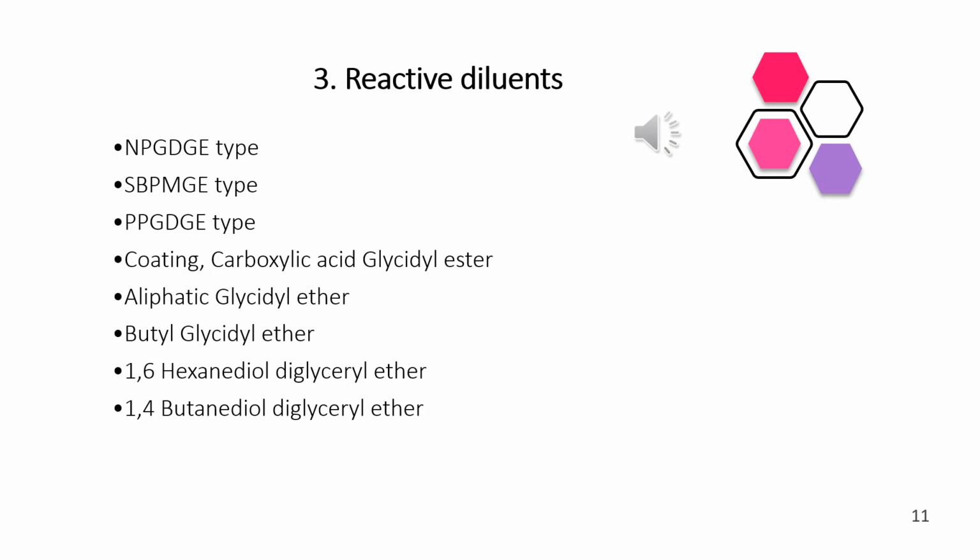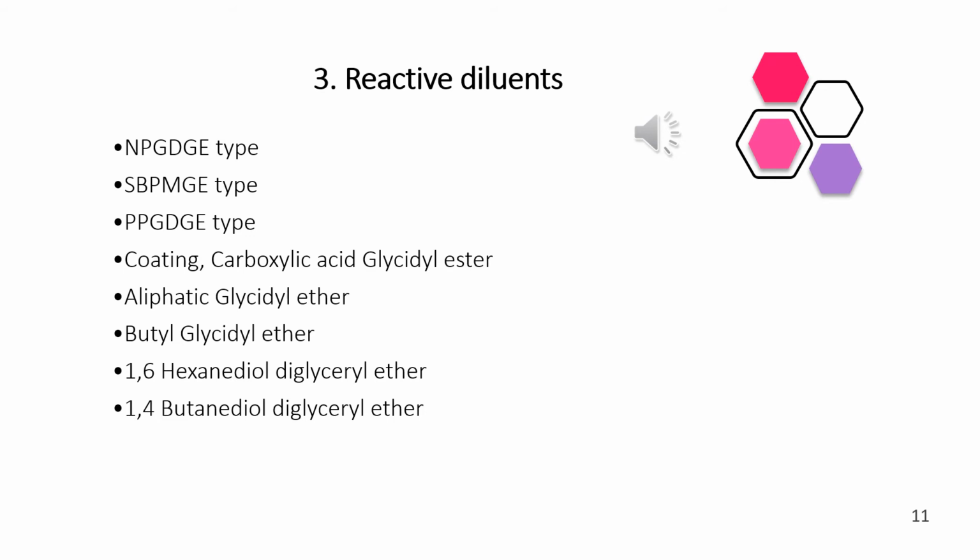Diluents or thinners are usually added to the liquors or the paints to reduce their viscosity. There are different types of diluents which are available. They are NPGDGE type, SBPMGE type, PPGDGE type.